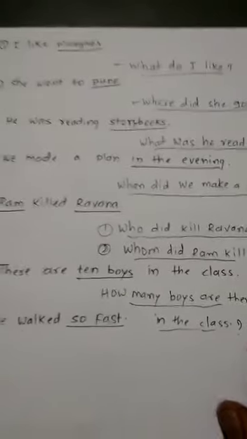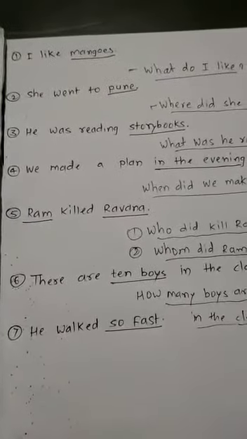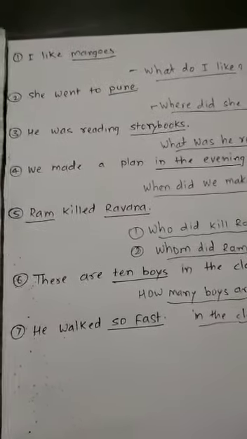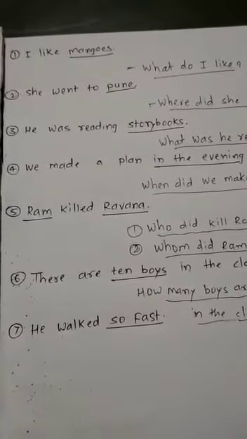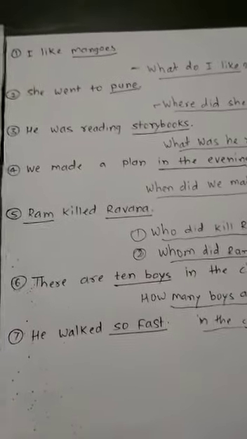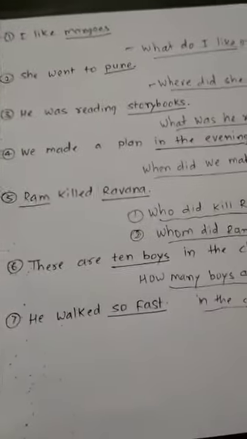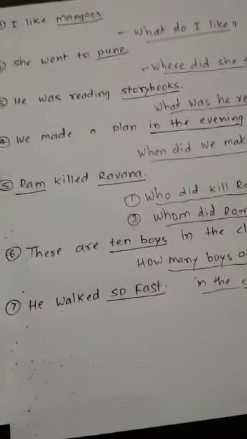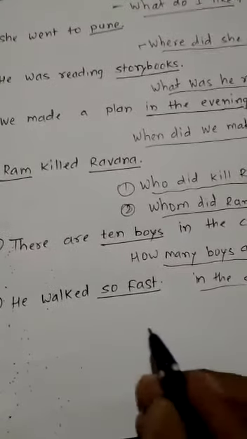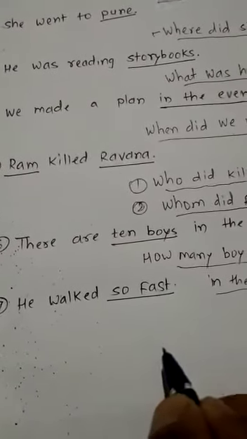You must have understood how to frame these questions. Then come to the next last question. He walked so fast. So now here we are talking about his walking, how exactly he walks. Then the answer is so fast. So we are talking about his manner, how that incident happened. So definitely the question is going to start with only how.